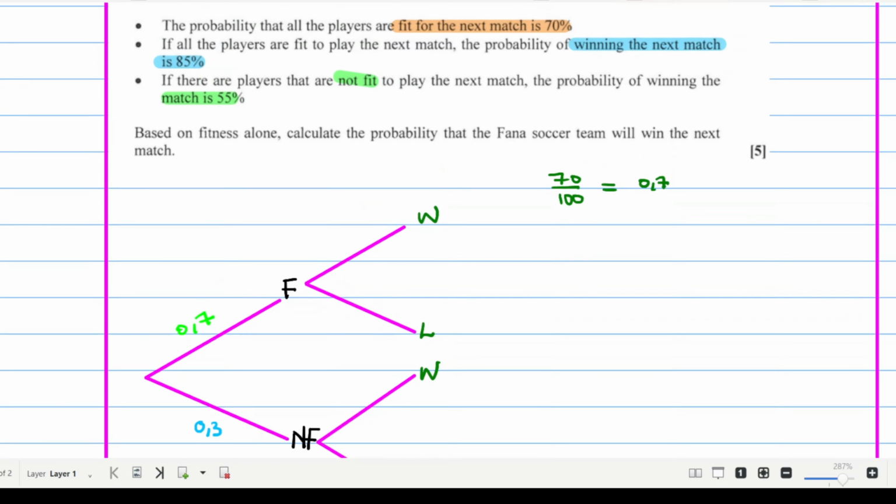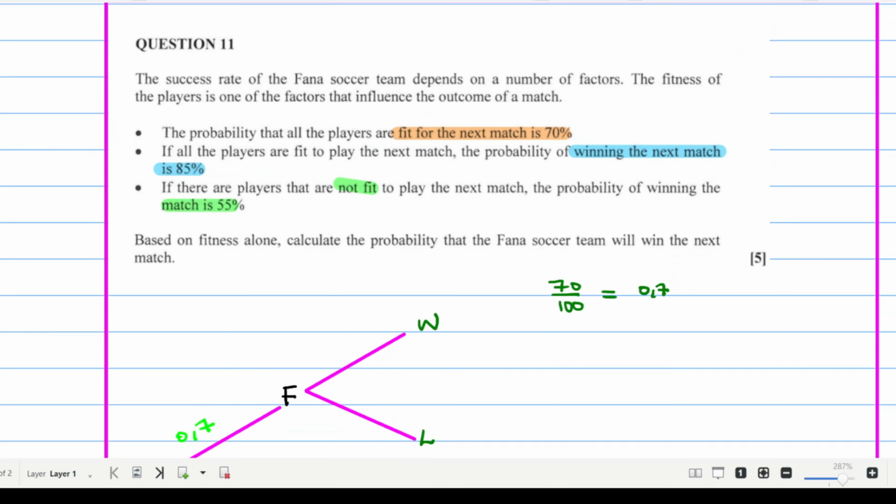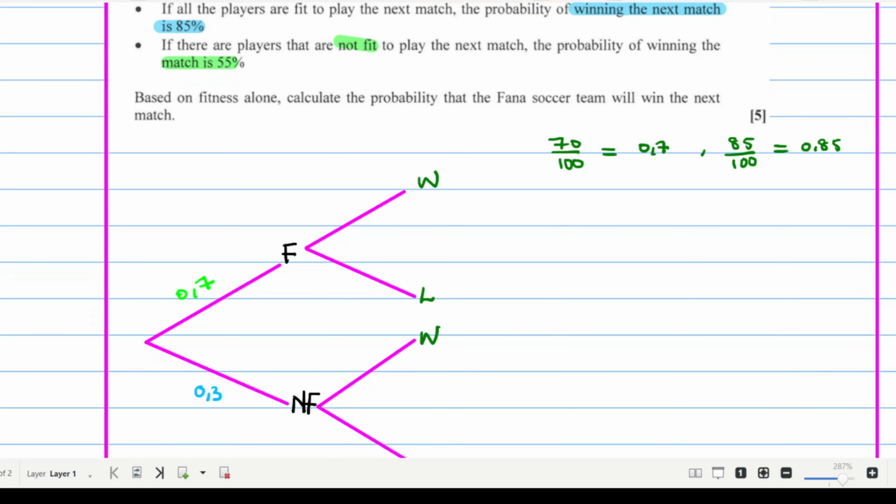Knowing that the probability of players being fit is 70% and the probability of them winning the match is 85%, how do we write 85% in decimals? It becomes 85 divided by 100, which is 0.85.